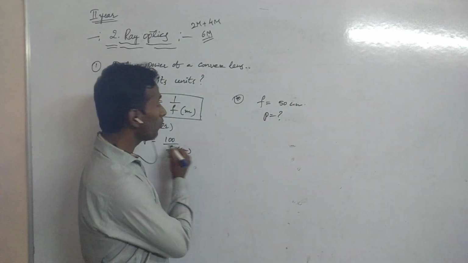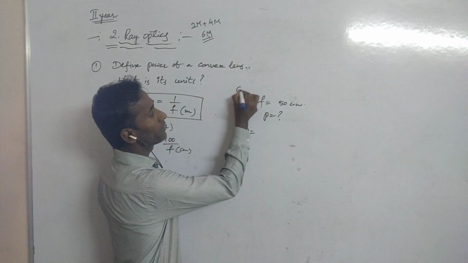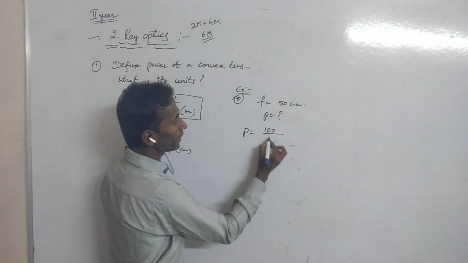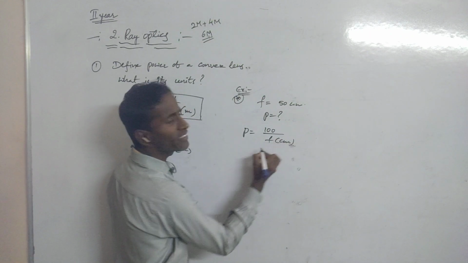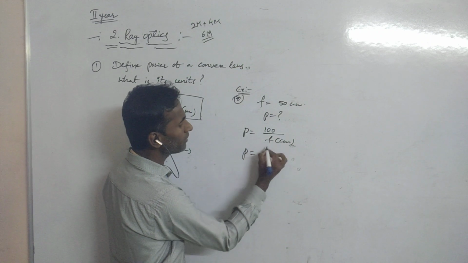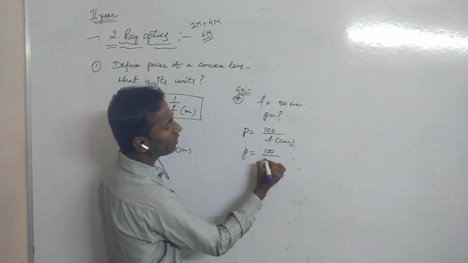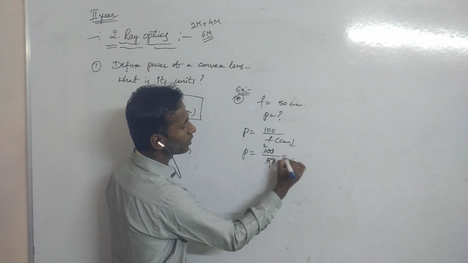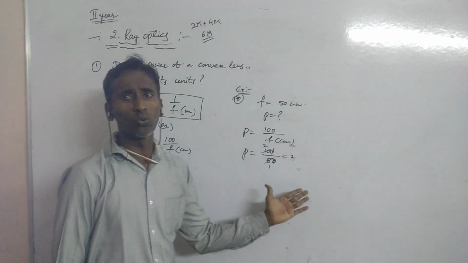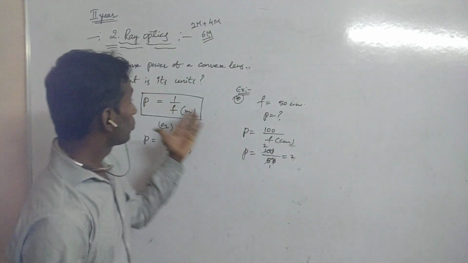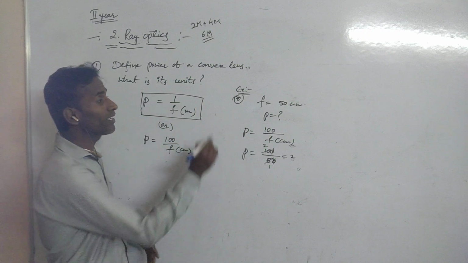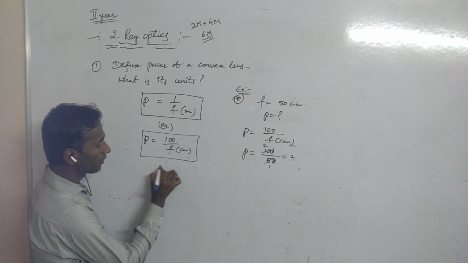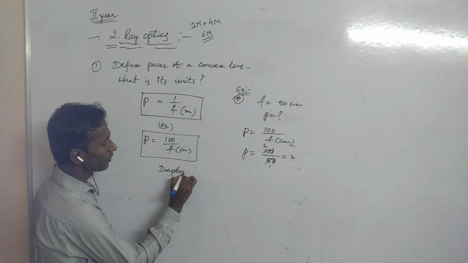This is the example problem. Now take P equals 100 by f, because f is in centimeters. So P equals 100 by 50. Cancel the zeros, 5 ones are 5, 5 twos are 10. So we get 2. The unit for power of a convex lens is the diopter.